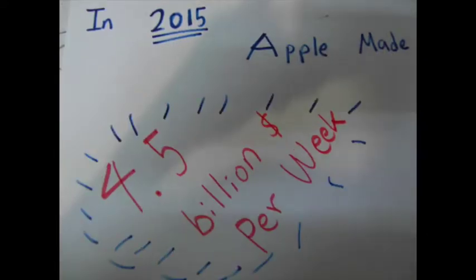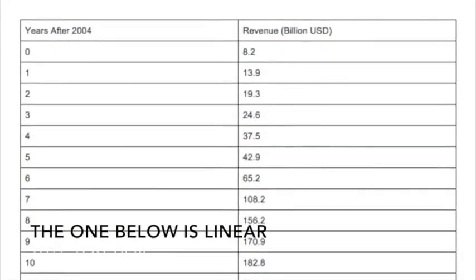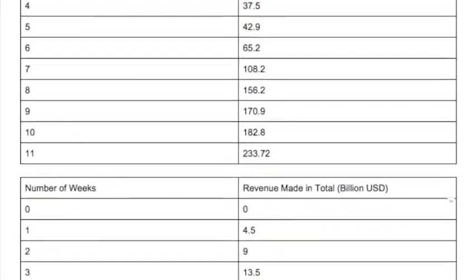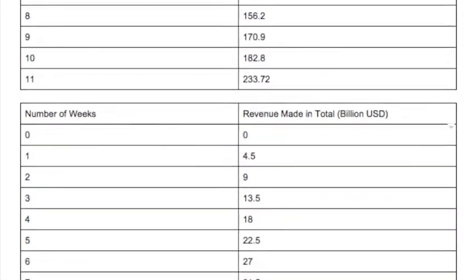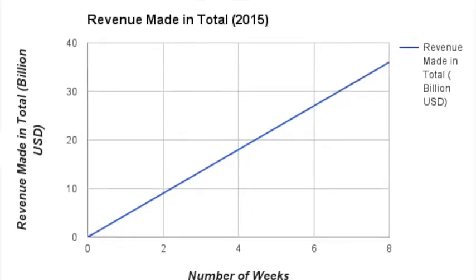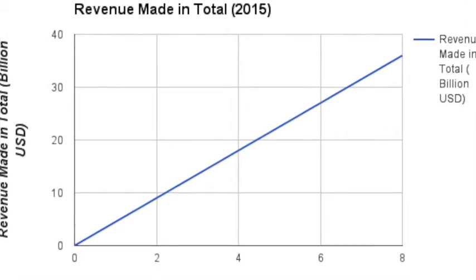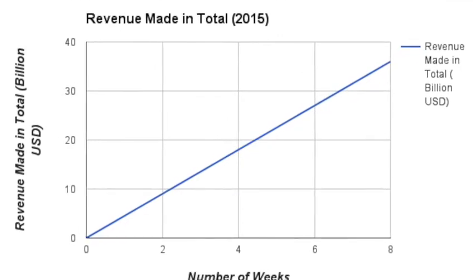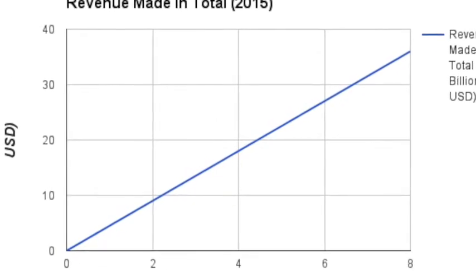In 2015, Apple made about $4.5 billion per week. You can see in the table that the linear function increases consistently, whereas an exponential function would increase in an inconsistent amount. In the graph, you can notice that the linear function is drawn in a line, which is very different from the curved exponential function. This is because growth of a linear function is in a consistent rate.